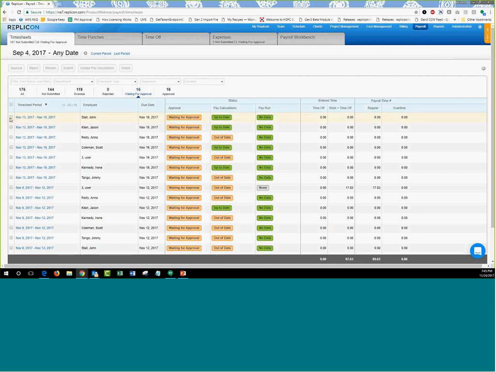So the reason why a payroll manager has access to these is because of the payroll processing that they have to perform. So if there's any timesheet that's still waiting and has to be approved, then you can go ahead and force approve or force reject it directly in the system right here. So that's how you can approve or review timesheets in Replicon as supervisors, project managers, client representatives, and different other managers. We are open to questions.